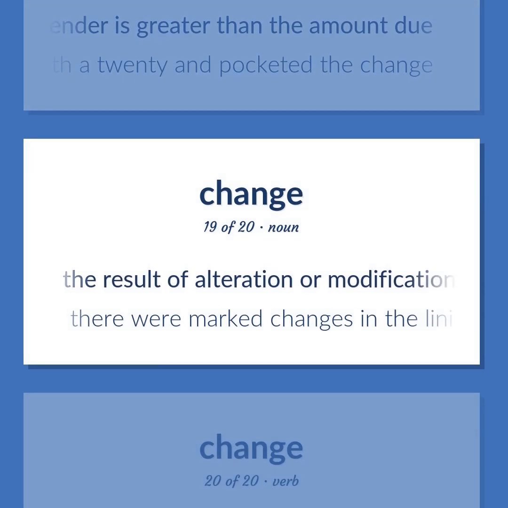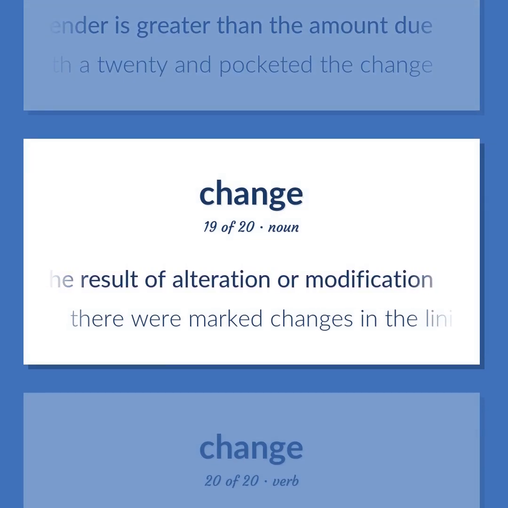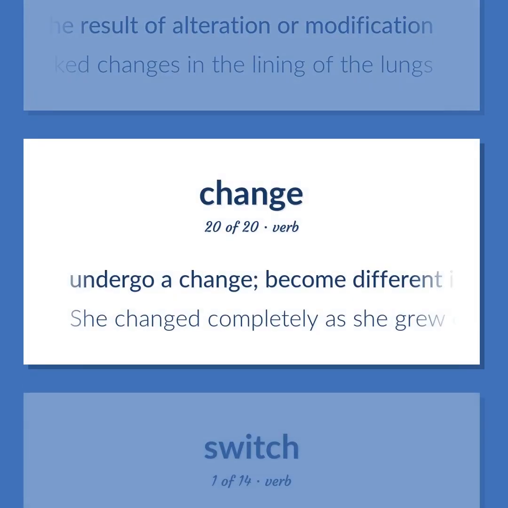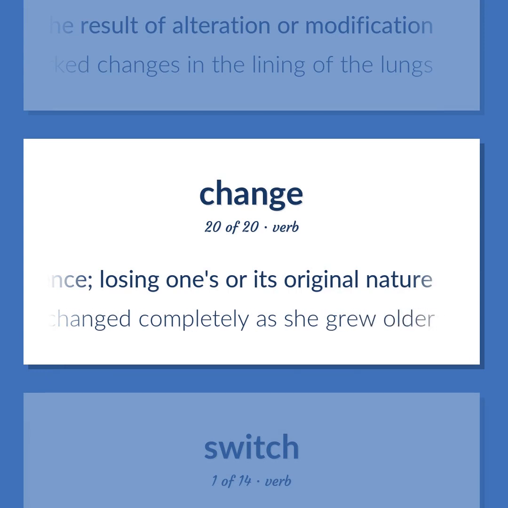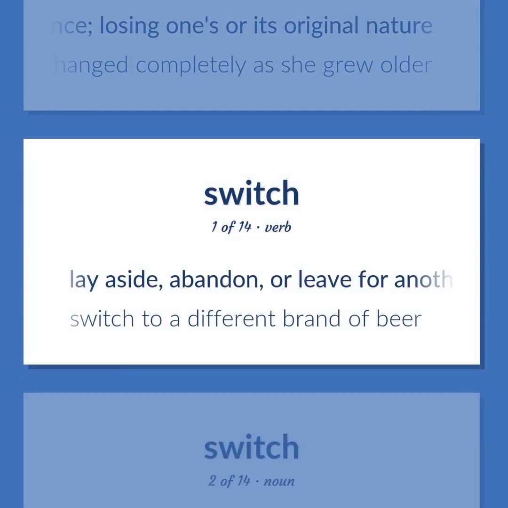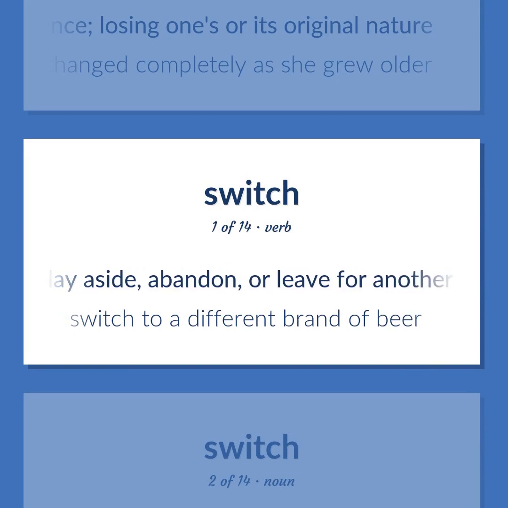The result of alteration or modification. There were marked changes in the lining of the lungs. Undergo a change. Become different in essence, losing one's or its original nature. She changed completely as she grew older. Lay aside, abandon, or leave for another. Switch to a different brand of beer.